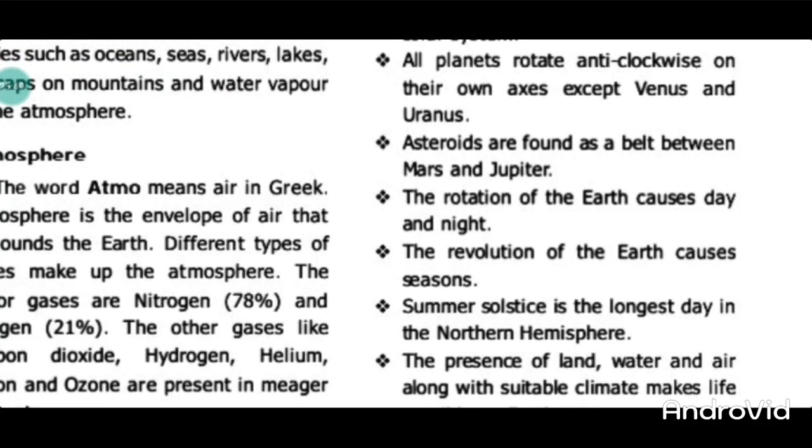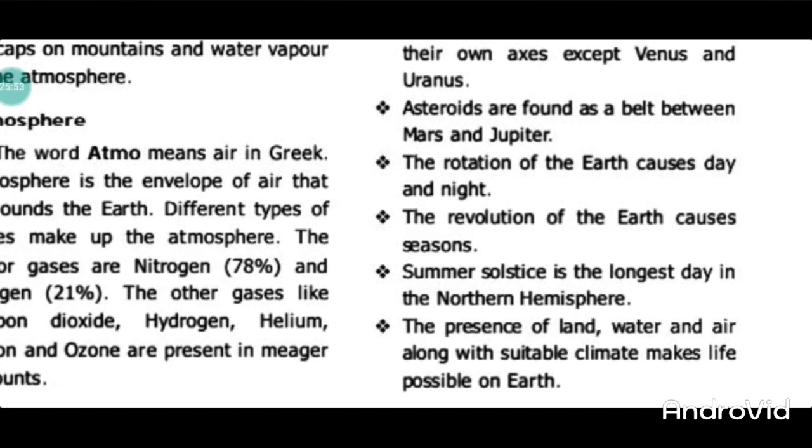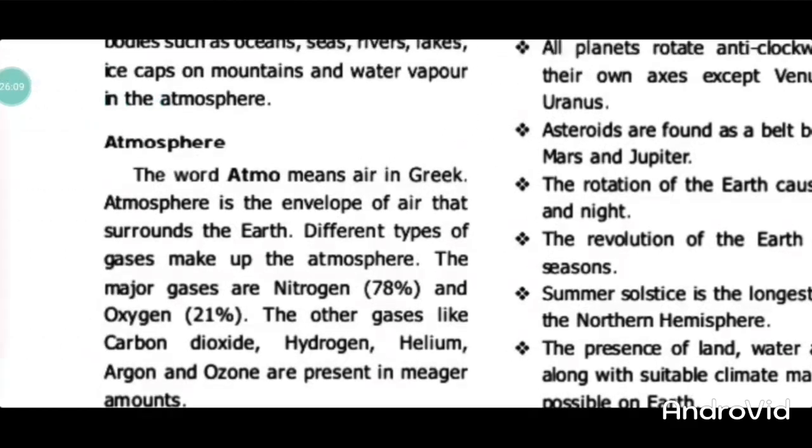Asteroids are found in the belt between Mars and Jupiter. The rotation of the Earth causes day and night. The revolution of Earth causes seasons. Summer solstice is the longest day in the northern hemisphere. The presence of land, water and air along with a suitable climate makes life possible on Earth.